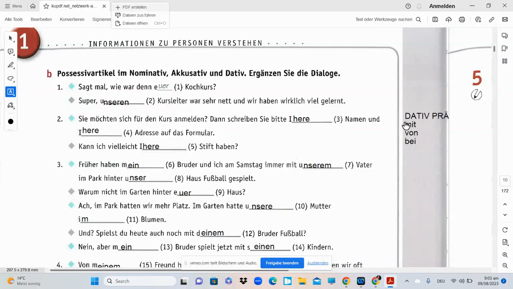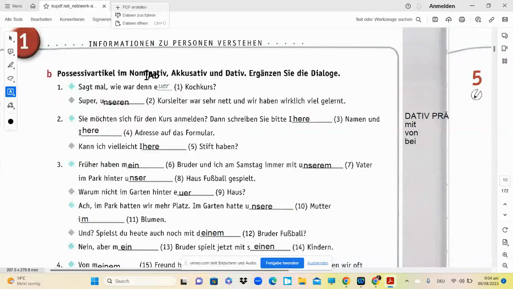Okay, so for understanding the dative case in today's class, I just want you to focus on these three prepositions. These are mit, von, and bei. These are the dative prepositions. Whenever you see any sentences with these prepositions, you have to consider that case as a dative case. Okay, it has to be a dative case. Don't worry about the rest of the prepositions. For now, just consider mit, von, und bei. Okay, now let's go one by one.